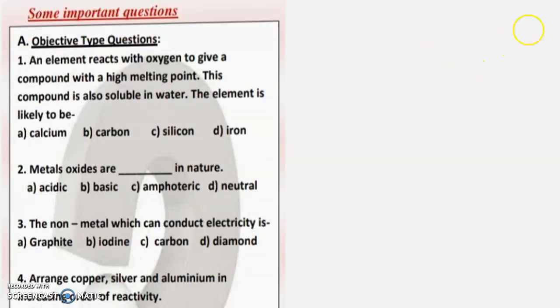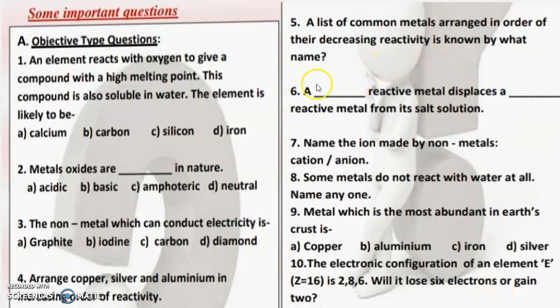Objective type questions, let's see what their answers will be. The element reacts with oxygen to give a compound with a high melting point. This compound is also soluble in water. The element is likely to be calcium. Metal oxides are dash in nature. Metal oxides are basic in nature. The non-metal which can conduct electricity is graphite.